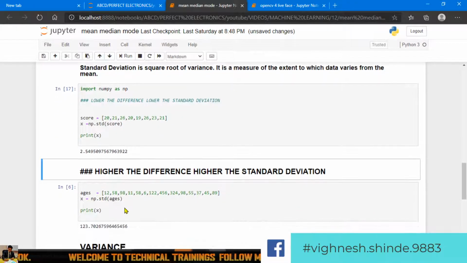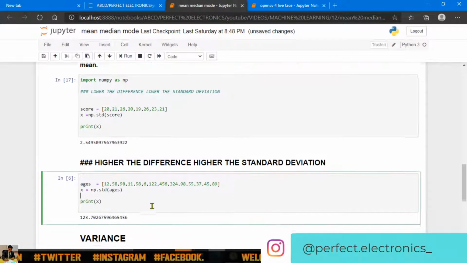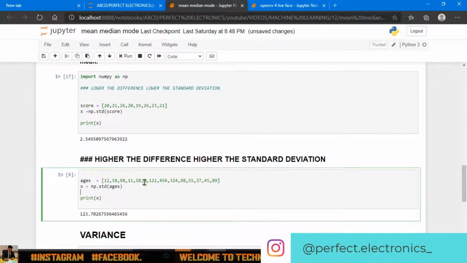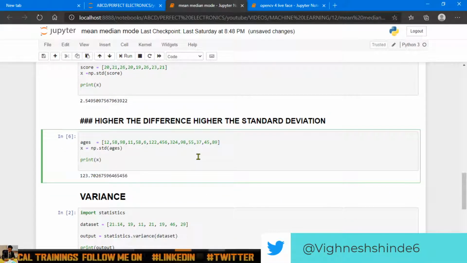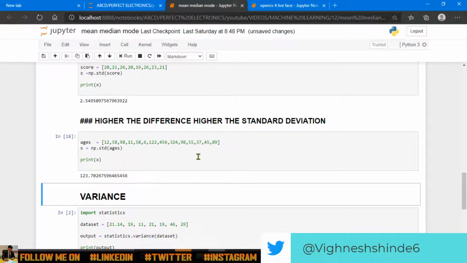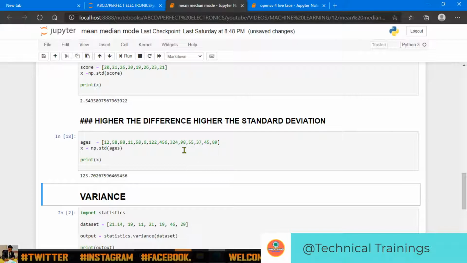Now I have just highlighted the line. The higher the difference, the higher the standard deviation. So whenever the difference is high, the deviation will go high. Now see in this case, 12, 58, 98, 11, then 1, 2, 2, 4, 5, 6. You can observe that the difference is very high. So I will execute this. Now you can see the standard deviation is 123. It's very high, guys. So that is the basic thing of standard deviation.